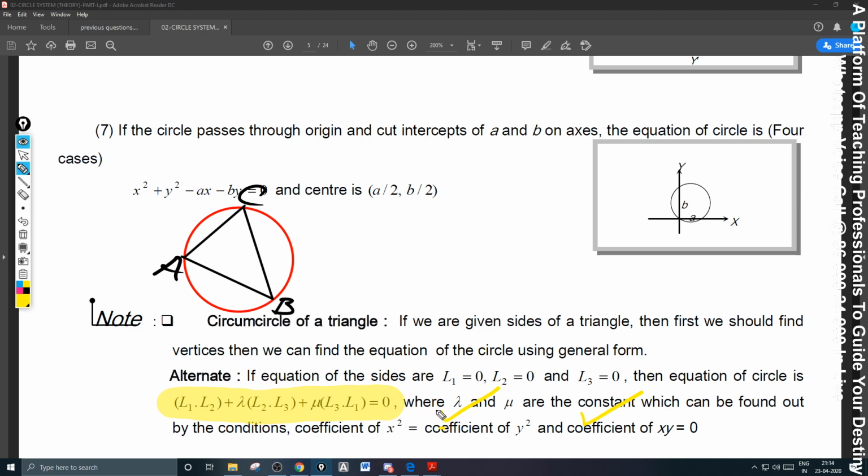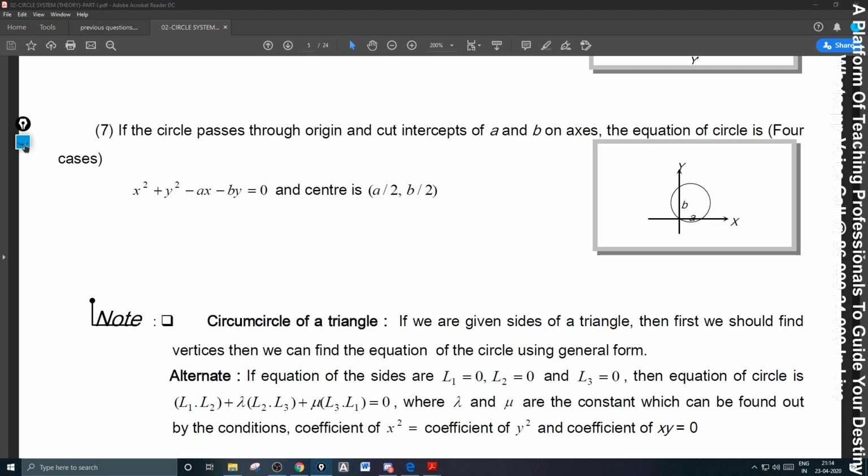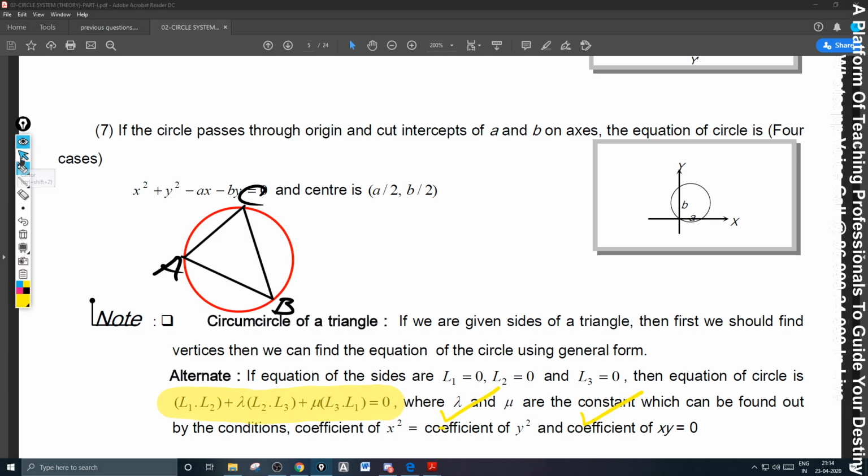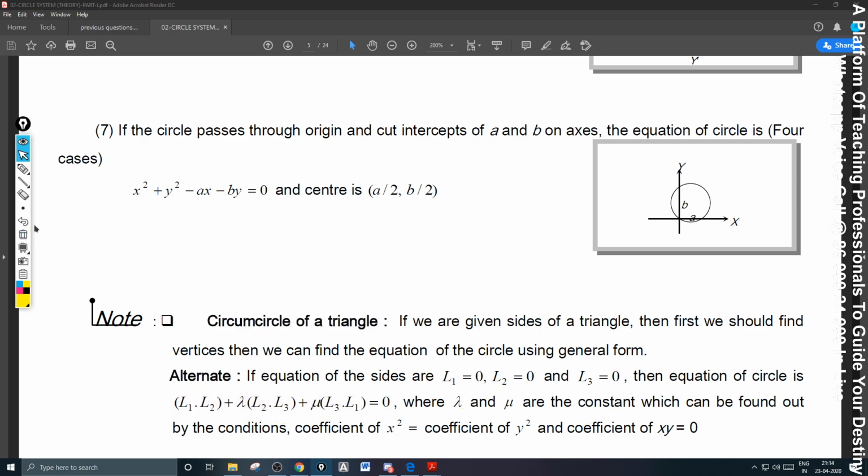By applying them, you will get the lambda value and mu value, and substituting them, you will get the equation of the circle. Just try it, or otherwise, you can go for verification if such a problem is given. If you find out 3 points, you can straight away verify the circle equation. Okay? Now, let's move to the next part of it.